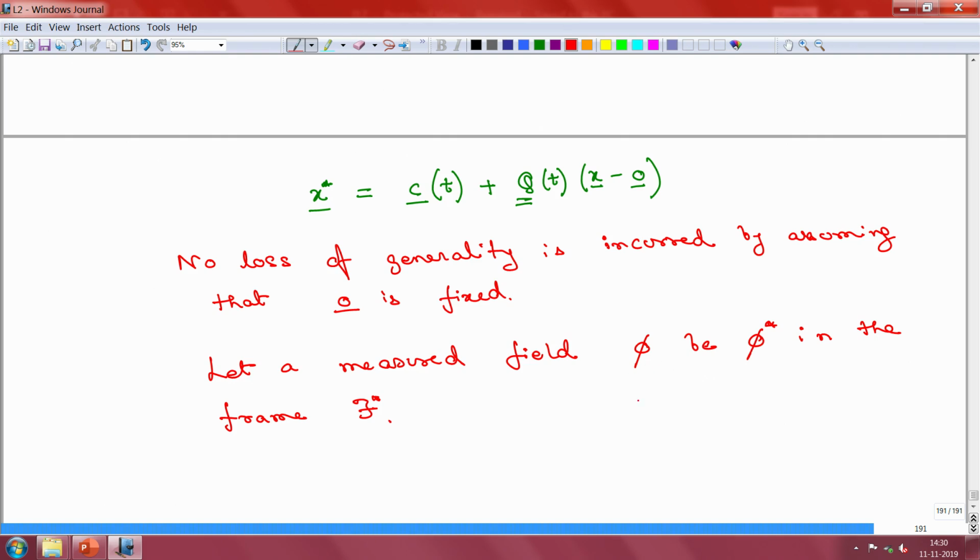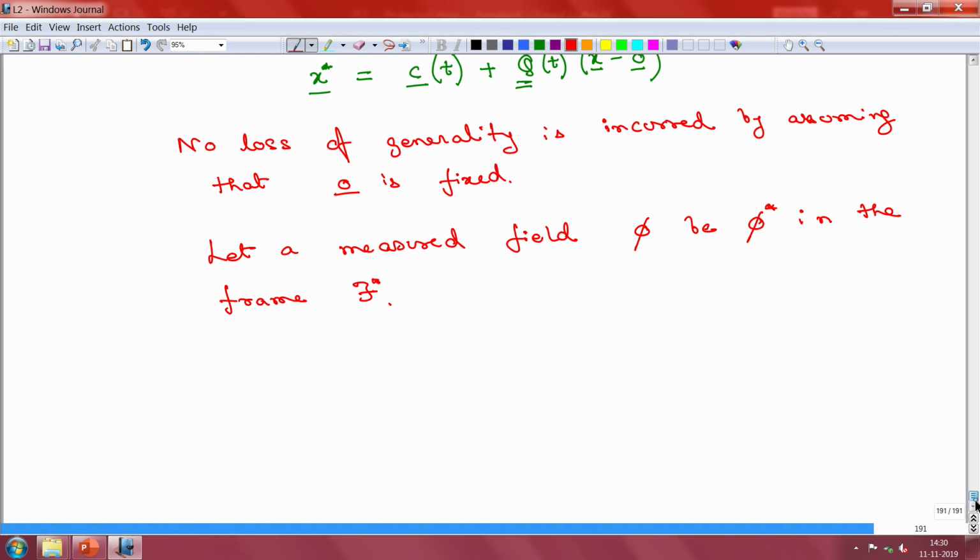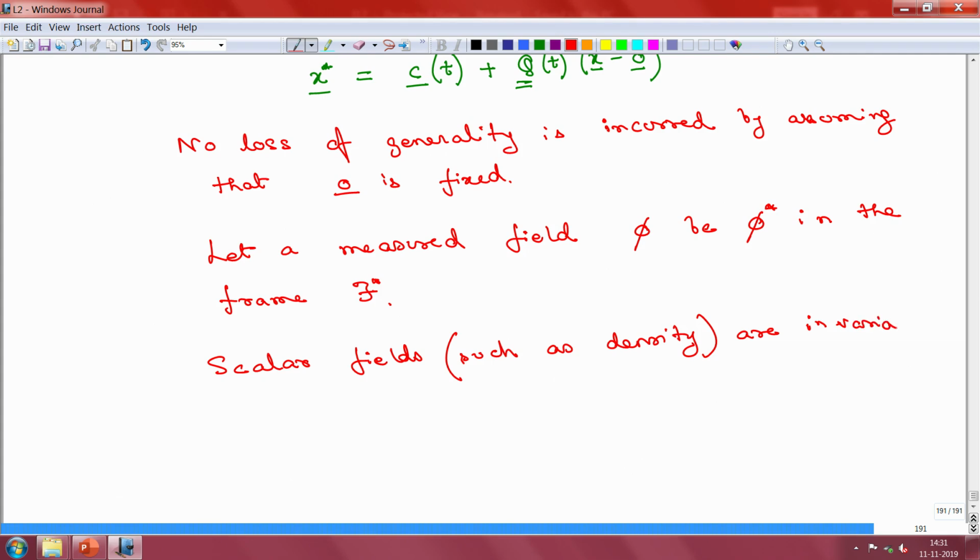Let this be a scalar quantity for the time being. If it is a scalar quantity, then we say that scalar fields are invariant if they retain the same value when you change the frame. So, we will say that scalar fields such as density, for example, are invariant to a change of frame.